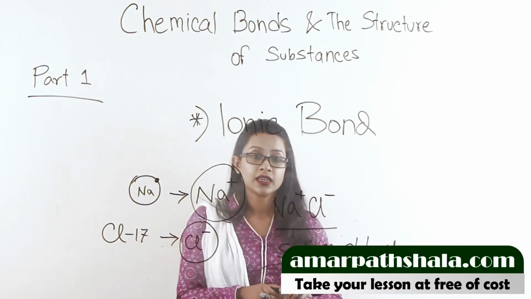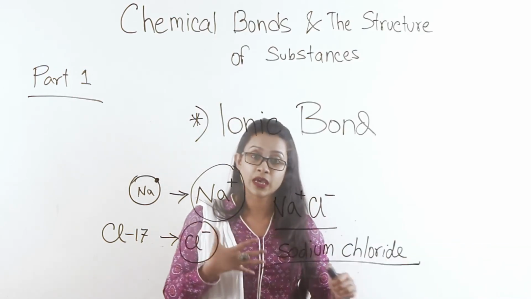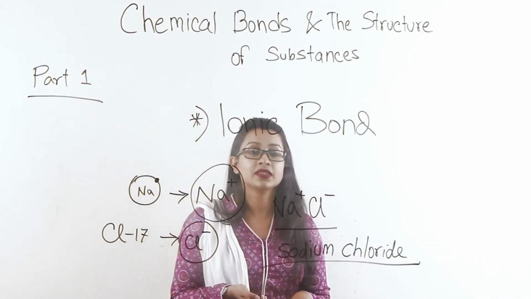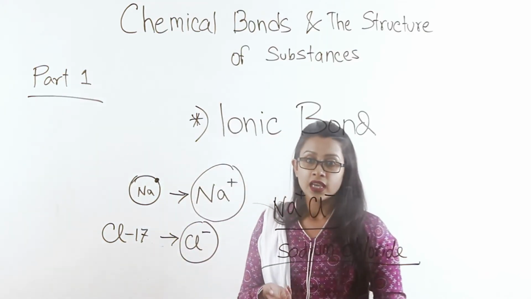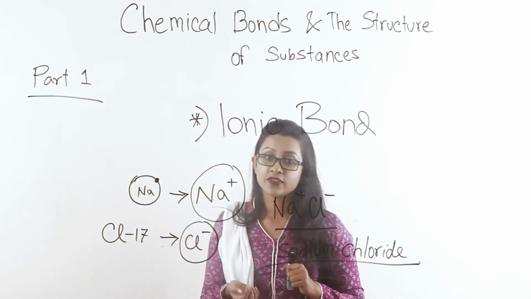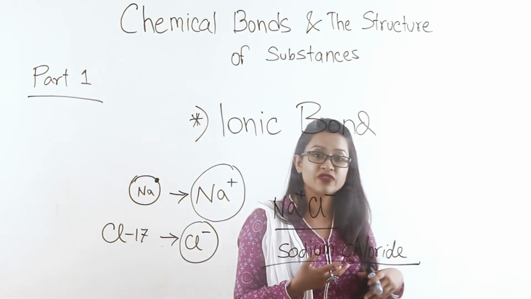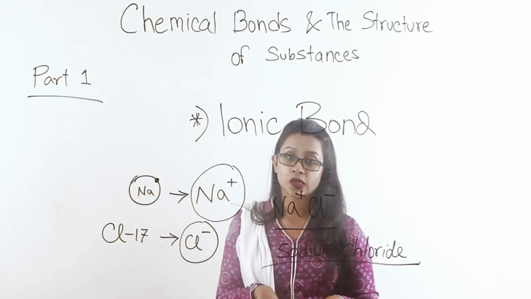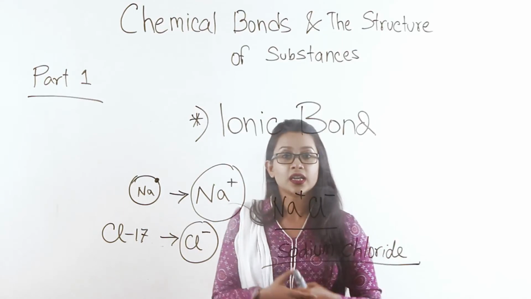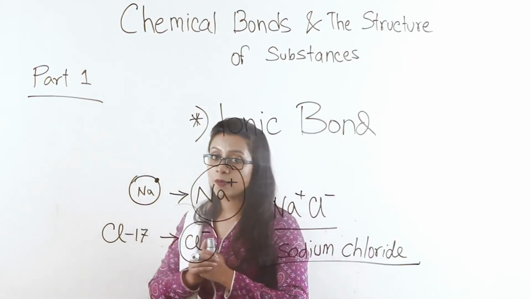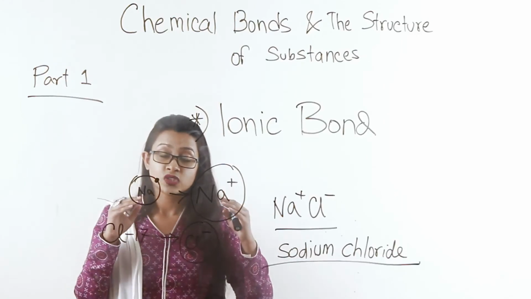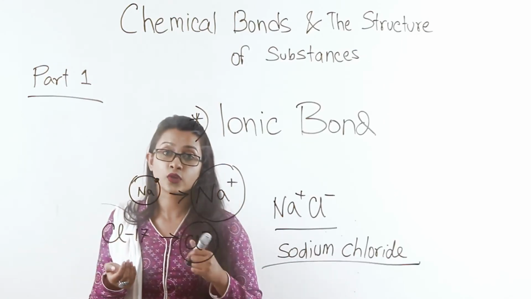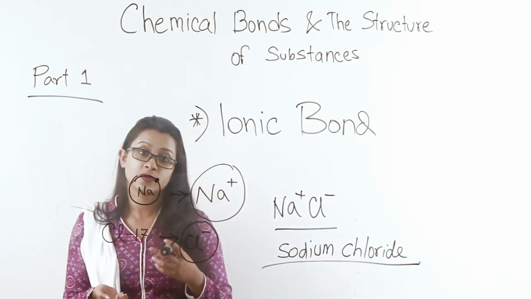Ionic bond is the kind of chemical bond that happens mainly with metals and non-metals. In case of covalent, we have seen that it is a bond that is prevalent between non-metals only. But this bond, ionic, happens mainly between metals and non-metals, chiefly because metals form positive ions and non-metals form negative ions.